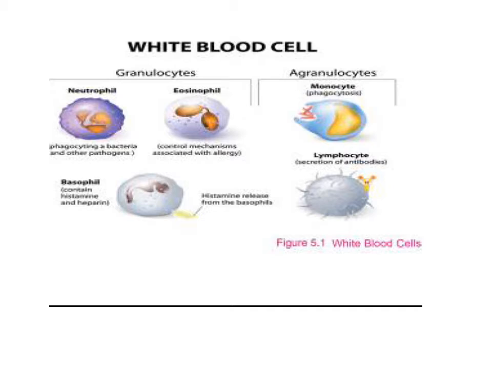Neutrophils are phagocytic, engulfing bacteria and other pathogens. Eosinophils are associated with the mechanism of allergy. And the basophil can release heparin.